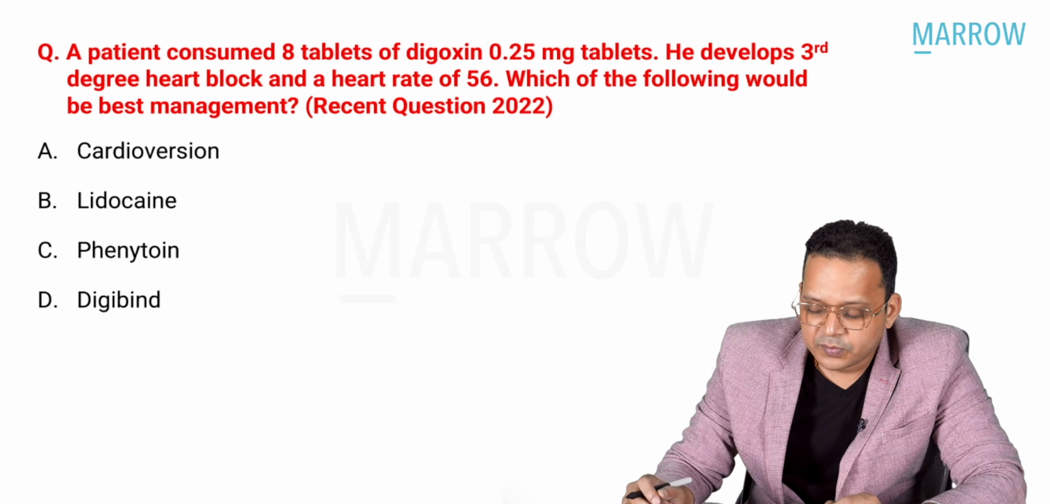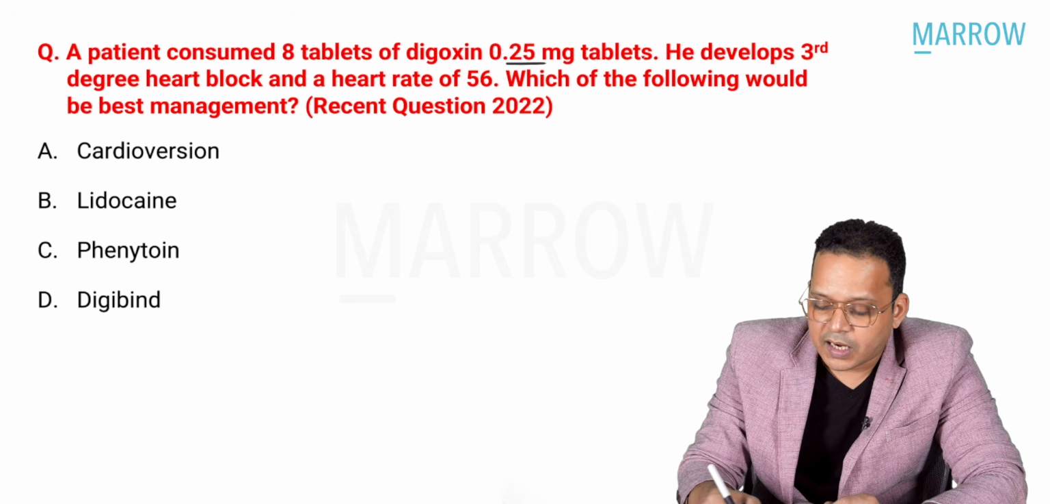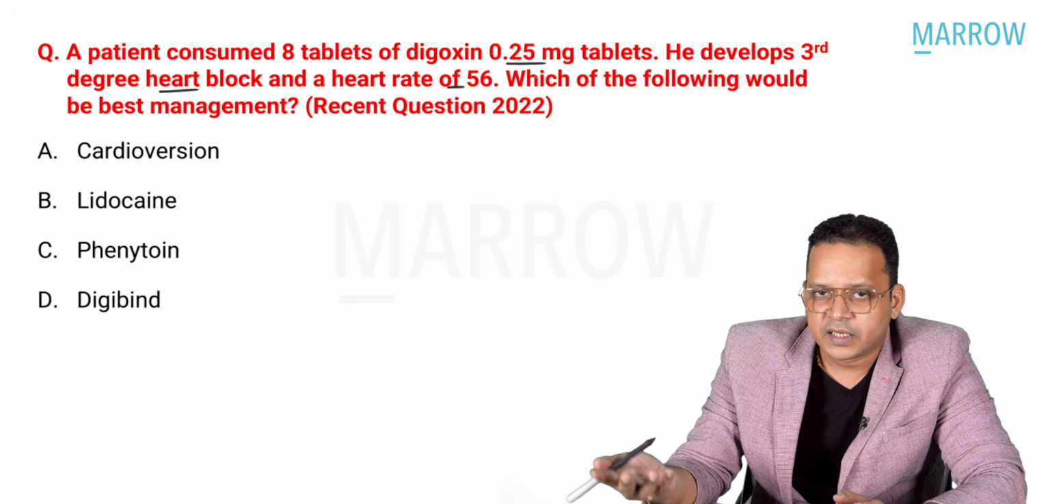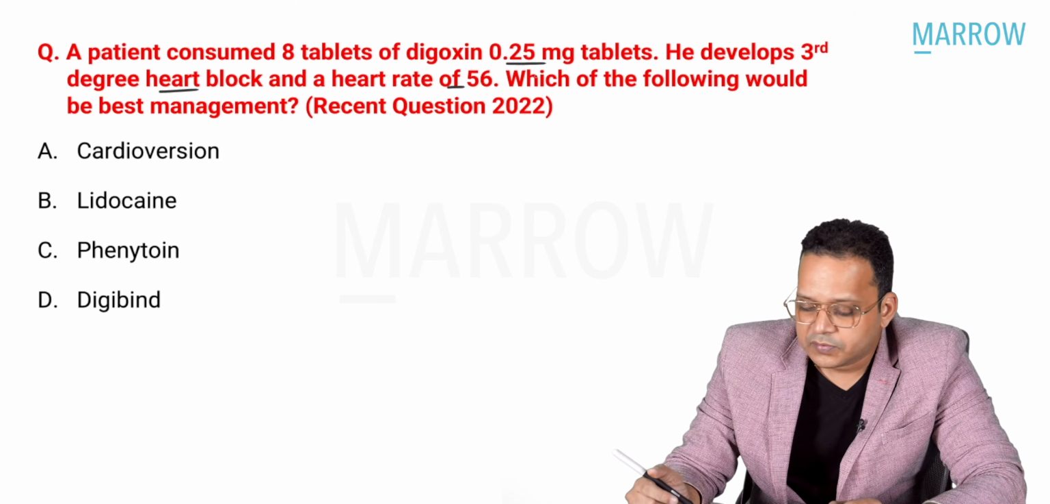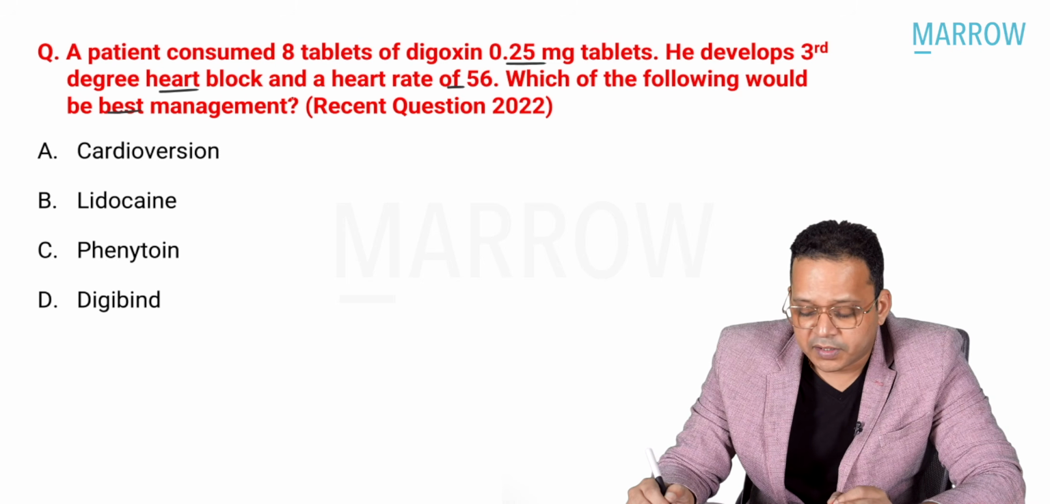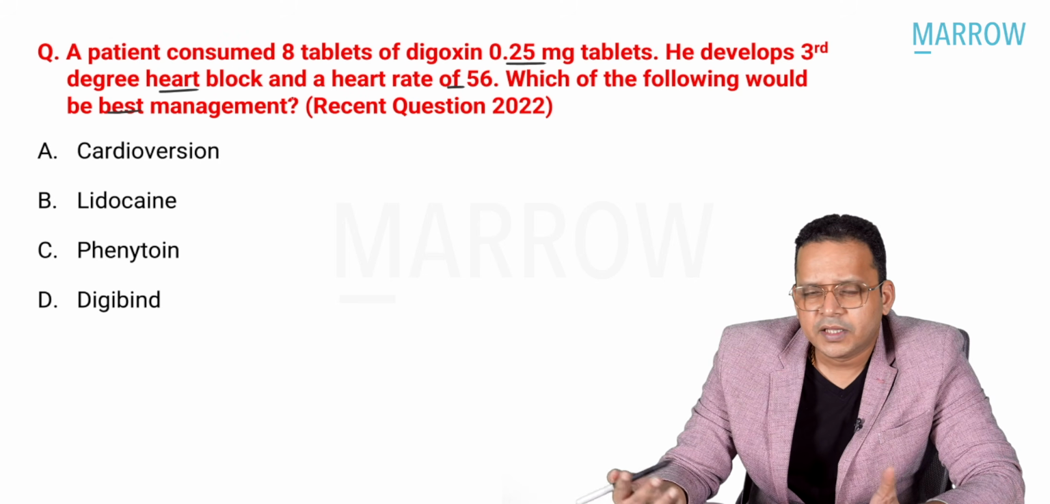A patient consumed 8 tablets of digoxin 0.25 milligram tablets. He develops heart block plus a heart rate of 56, because of obviously conduction block. Bradycardia is seen. Which of the following would be the best management? Cardioversion, lidocaine, phenytoin, digibind? What is the answer? Think about the answer for a while in your brain.